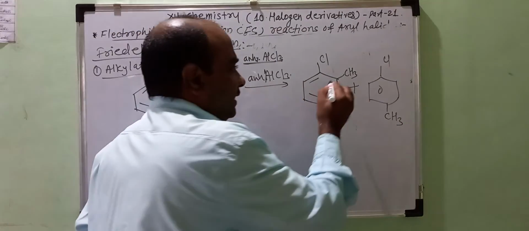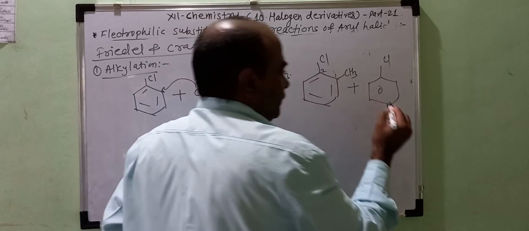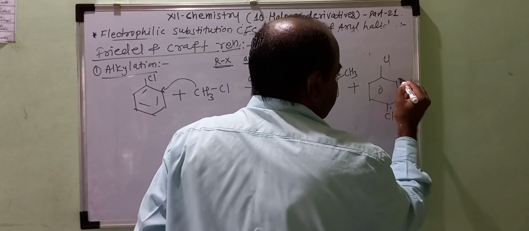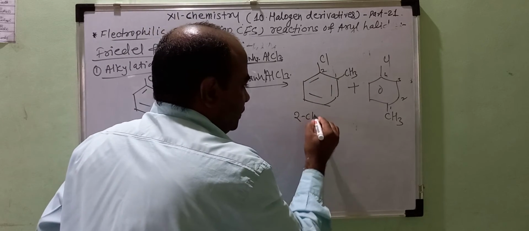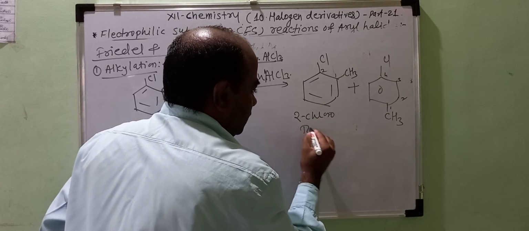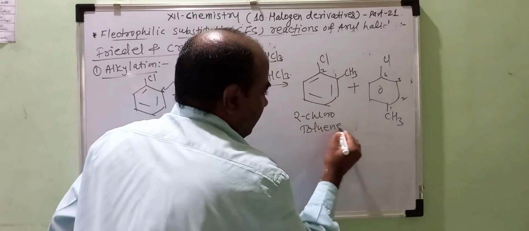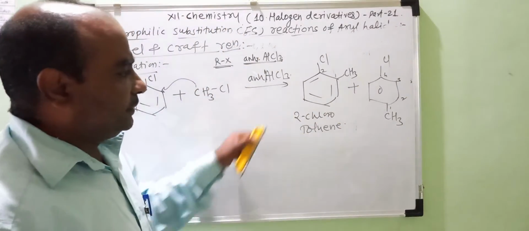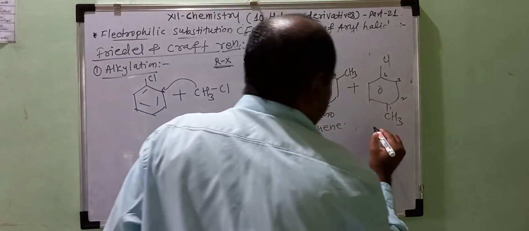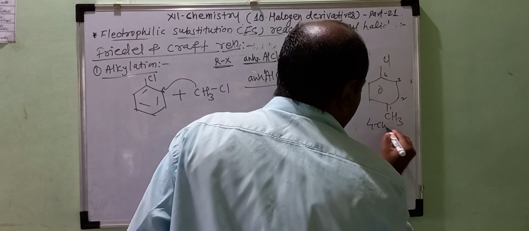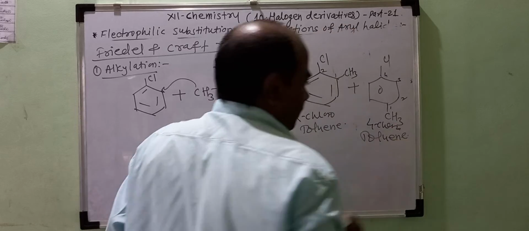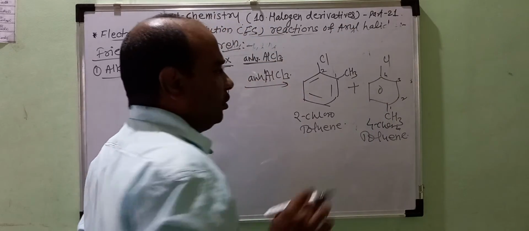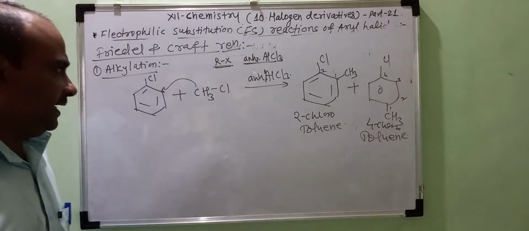Again, the priority order is carbon 1, 2, 3, 4. The name of the compound is 2-chlorotoluene and 4-chlorotoluene, or para-chlorotoluene product is obtained.